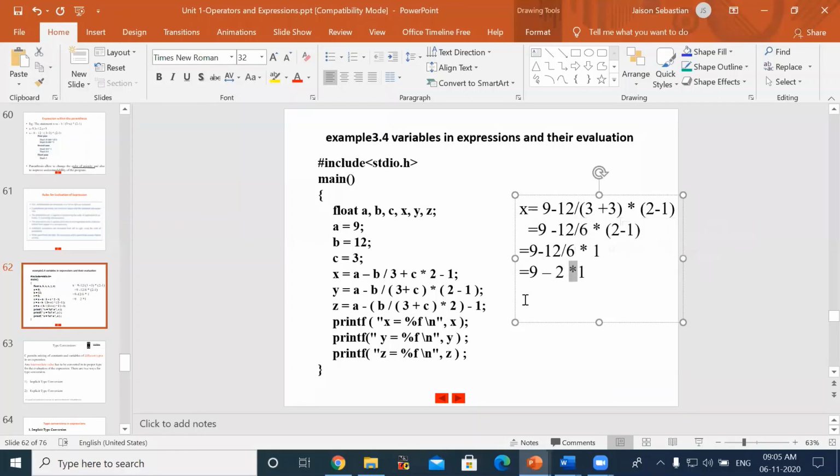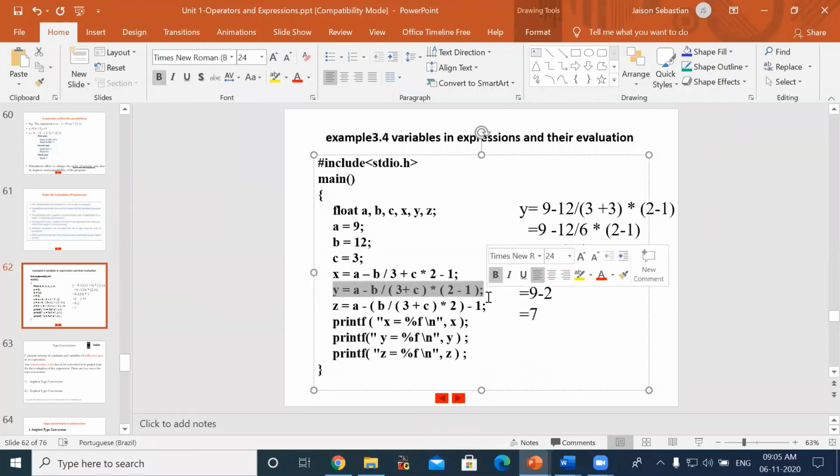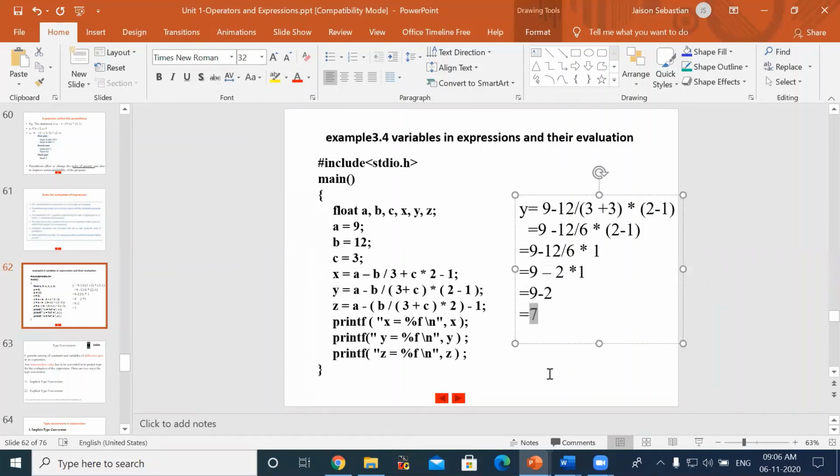Multiplication is having higher priority. We will be rewriting the equation by doing the 9 minus 2 into 1 is 2, right? So the next step, that is 9 minus 2, is 7. So it is not x, this is y. Okay, second equation. The expression which is having 2 parentheses will be solving to give the y value as 7.